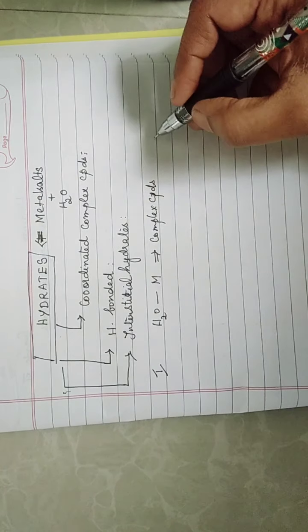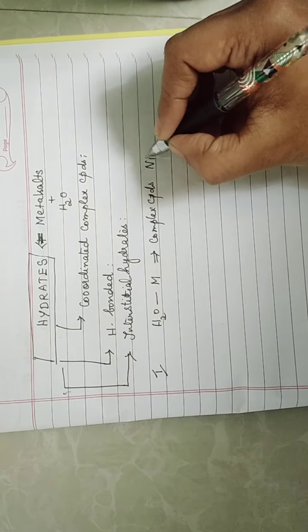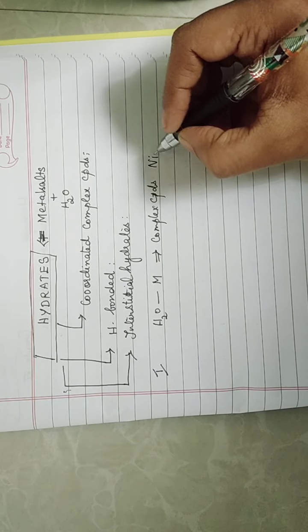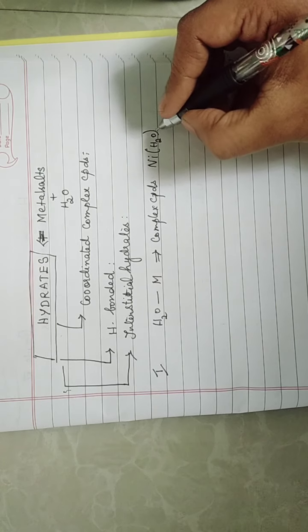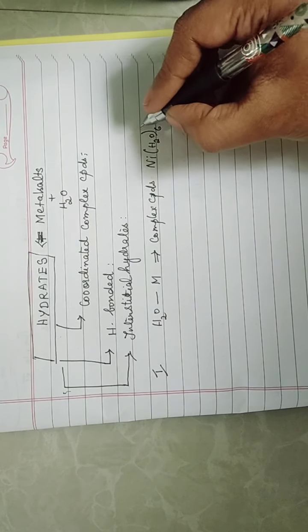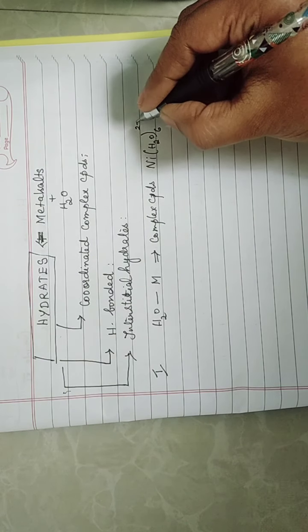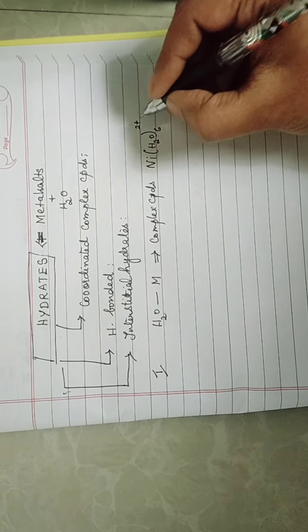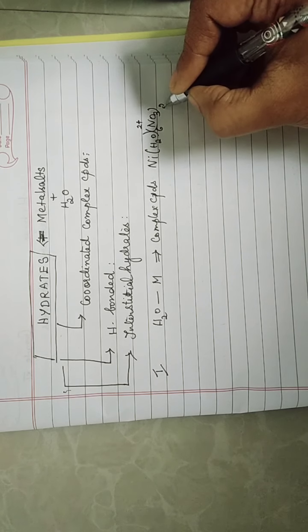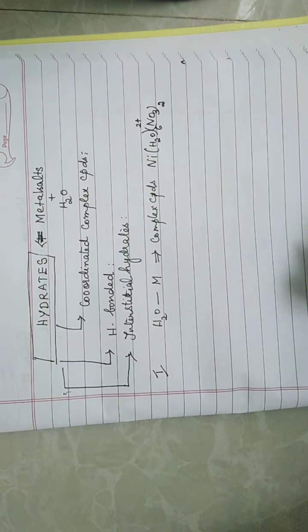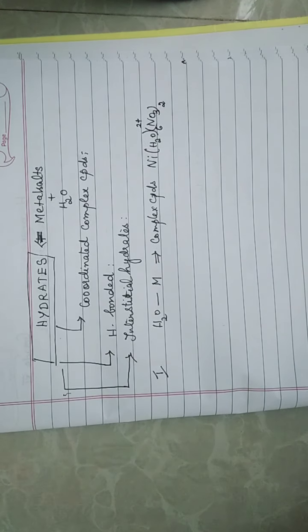Let me tell you some examples. See, this is a coordinated complex. I have the metal nickel where water is coordinated. Six molecules of water have coordinated to nickel, along with the ligand nitrite, so you have a complex compound. This is an example of a coordinated complex compound.